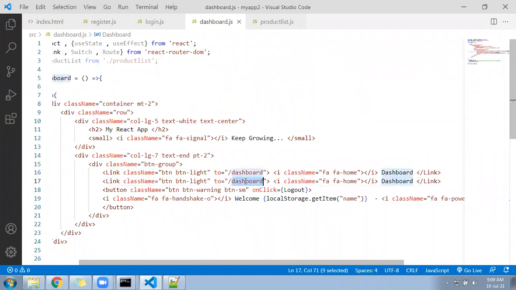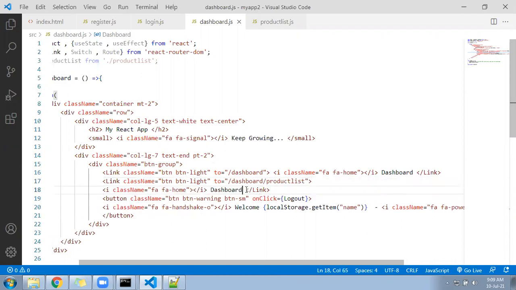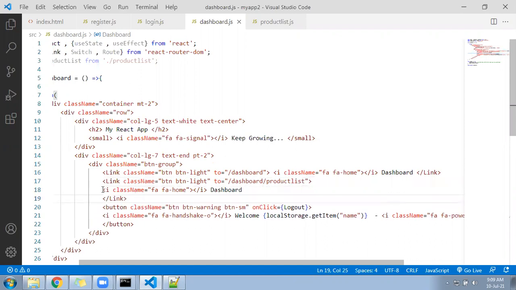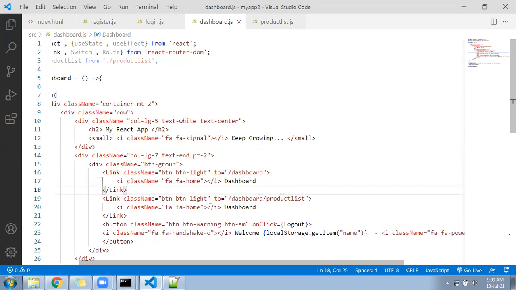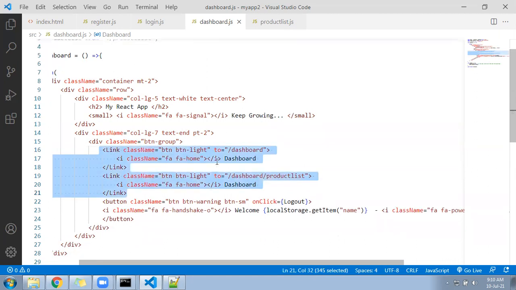For this you can give the path, but before that, dashboard is required. Dashboard/product list. The first dashboard is pointing directly to the main URL, dashboard itself. But the second one is dashboard/product list, because we are implementing this with nested routing.